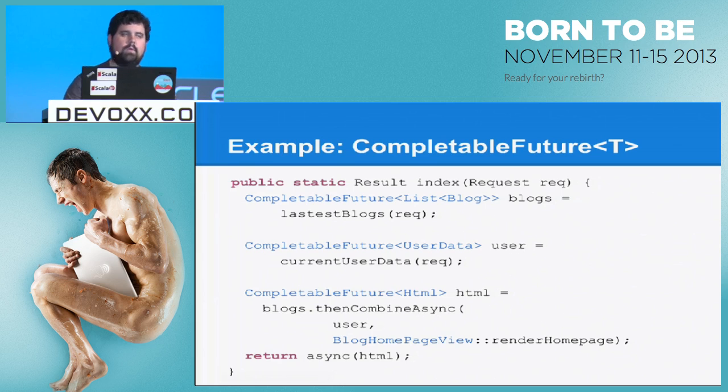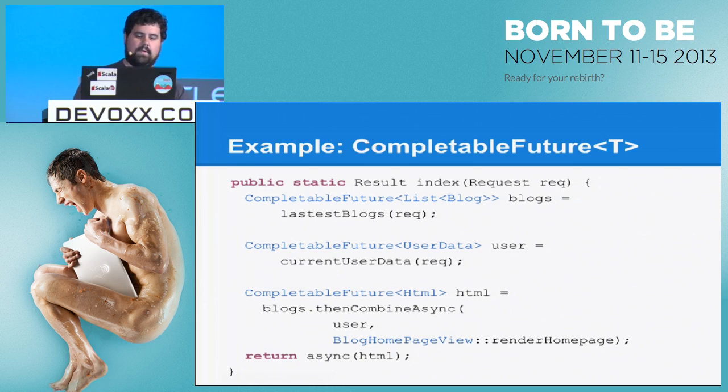However, when we render the home page, that is something we could actually test. That is a method that just takes in the user data and the list of blogs and returns HTML, and if we wanted to write tests directly against it, we could. Practically, I don't know if you guys do that or not, but you can. So that's why we just call the method directly there. What should be in here, but I totally forgot to, was the recover with. Sorry.